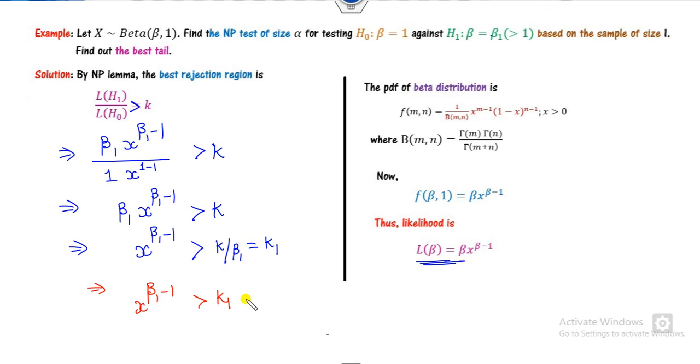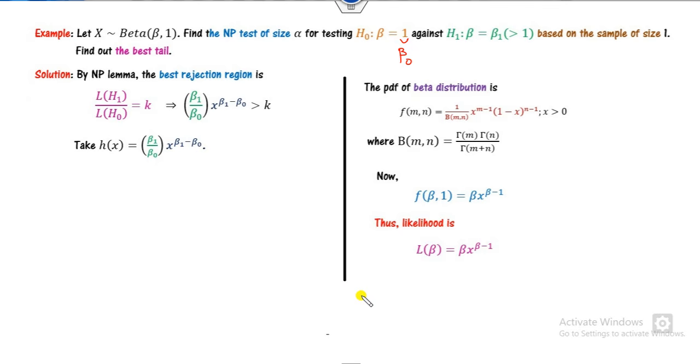Otherwise, as I solve this, you can say this is my k1 raised to power 1 upon beta 1 minus 1. I call this number k star. Therefore, the critical region is x greater than k star. This is the second method.